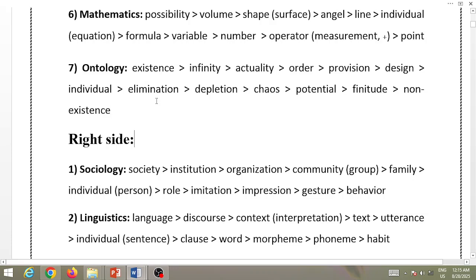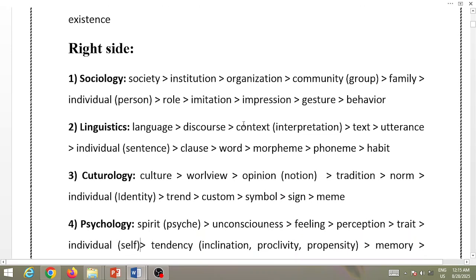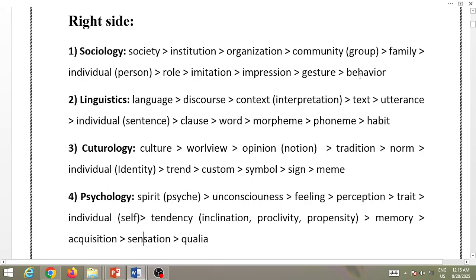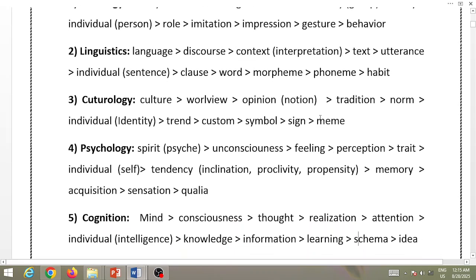So going to the right side of the model, all the soft sciences, we start with sociology. You can see behavior is the smallest, then gesture, impression, and so on to the level of society. Language, a habit. Then a habit creates a single component of voice, which is phoneme. Phonemes together create a morpheme. Morphemes together create a word. Words together create a clause or a phrase. Phrases together create sentences, and so on till language. Cultures start with meme. Memes together create a sign. Signs together create a symbol, and so on till culture.